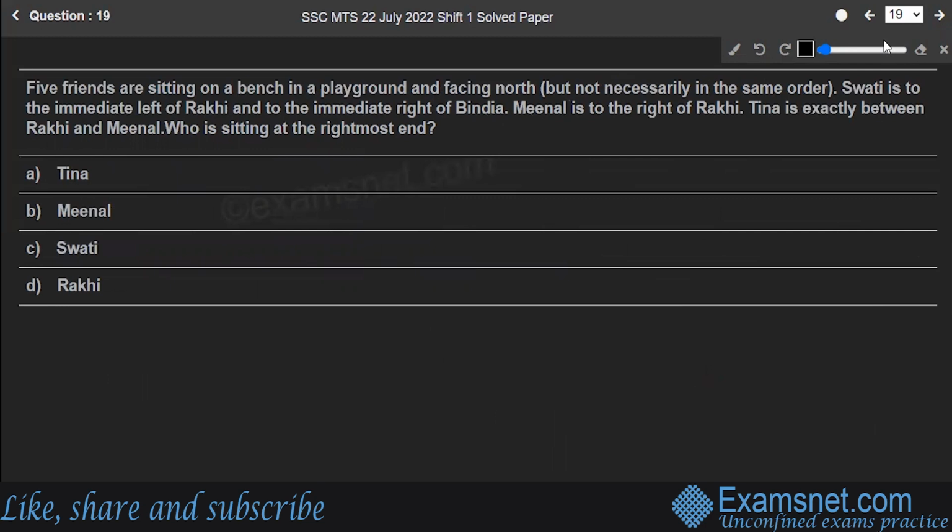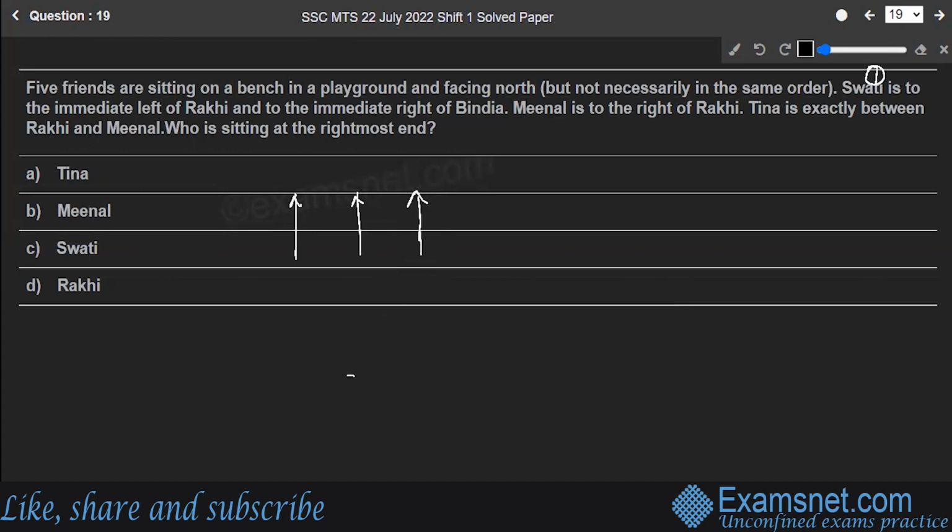They are sitting on a bench facing north. First thing it has said, Swati is to the immediate left of Rakhi and immediate right of Bindya. So they are facing north. Fine. Swati is to the immediate left of Rakhi. That means Rakhi is over here.